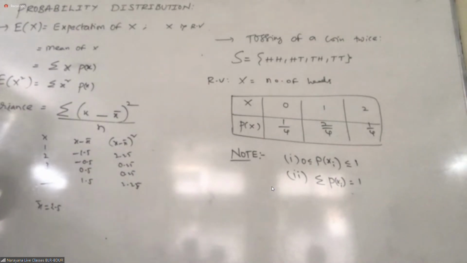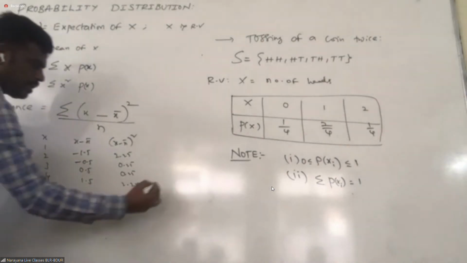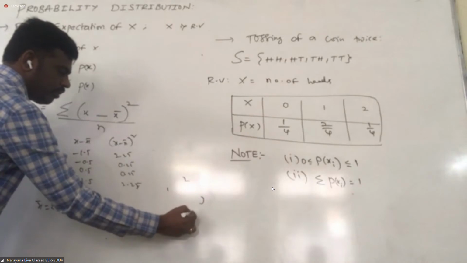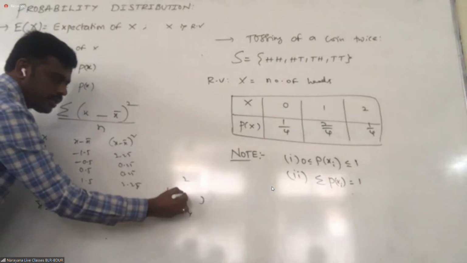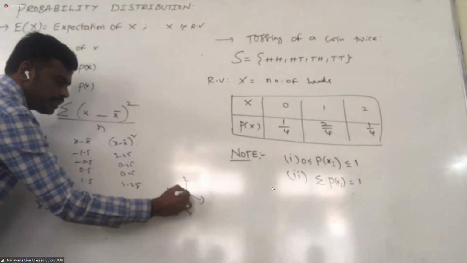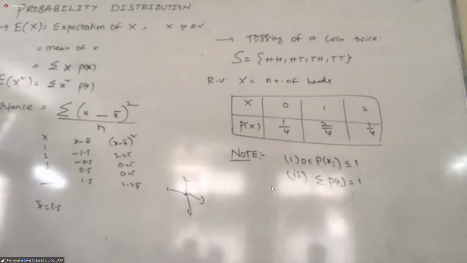See, what does variance mean? These numbers 1, 2, 3, 4: how are all these values deviated from the central value? That is called variance. Suppose you have data like the locations of some places in a city.